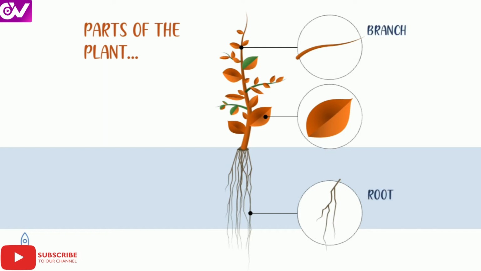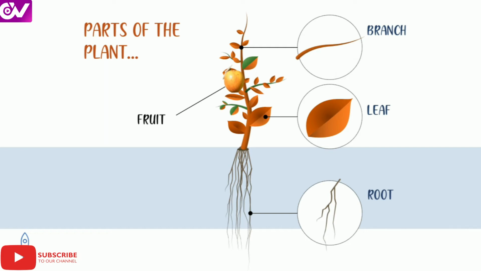Root, branch, leaf, and then comes fruit. Once the plant or tree is matured, then the fruit will be produced in it. In some plants, instead of fruit, there will be flowers. So each plant has different types of parts.